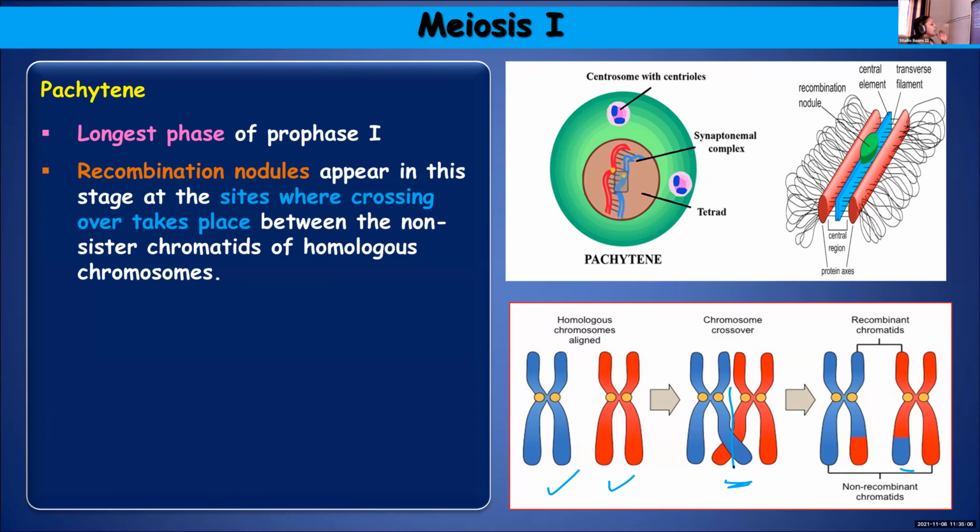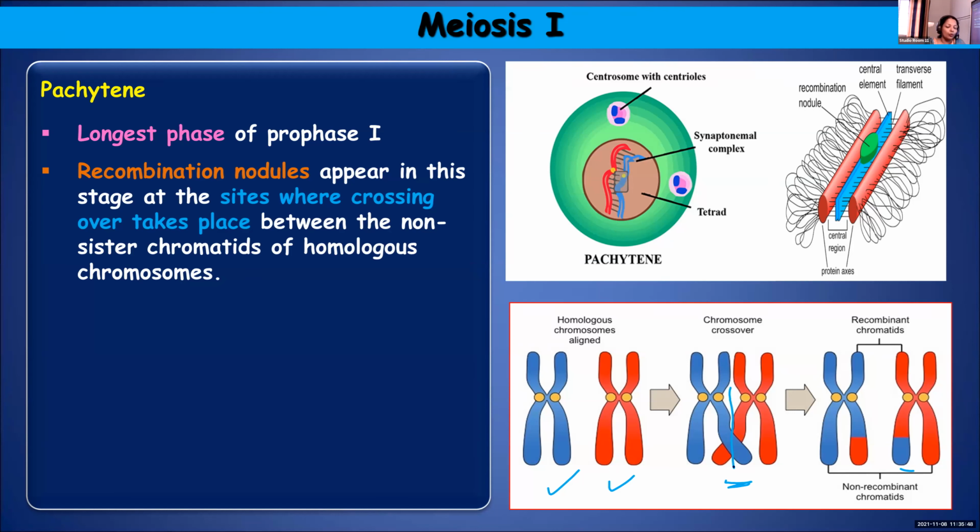Recombination nodules will appear where crossing over takes place between non-sister chromatids of homologous chromosomes. In the previous stage, zygotene, we learned that pairing is taking place. Synapsis, or pairing of homologous chromosomes, is facilitated by the formation of the synaptonemal complex. The terms to remember under zygotene are synapsis, synaptonemal complex, and bivalent or tetrad. Now coming to pachytene, here crossing over takes place.